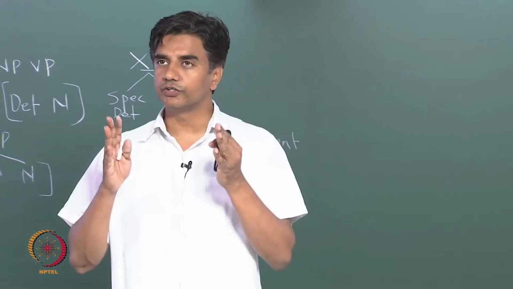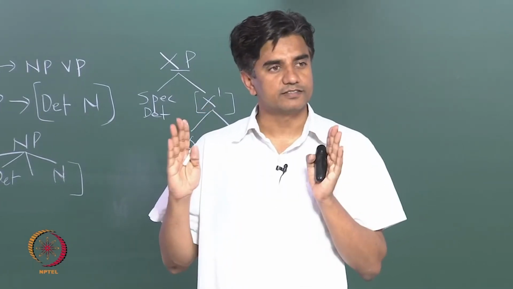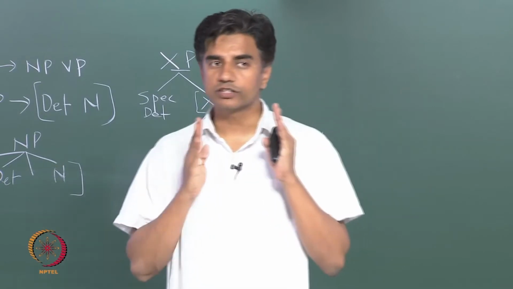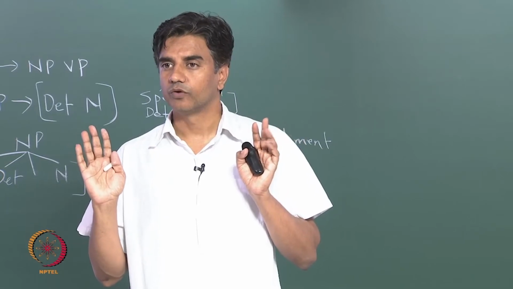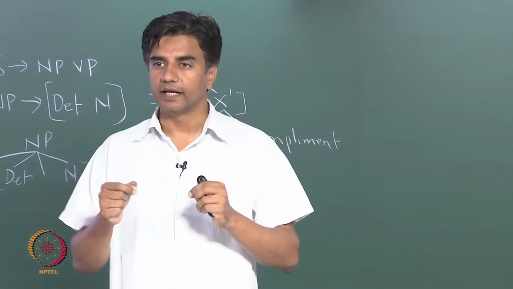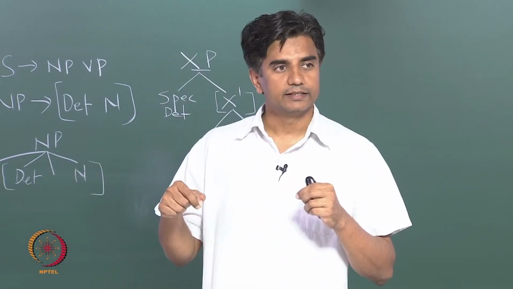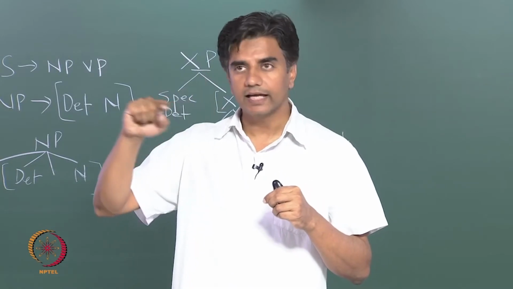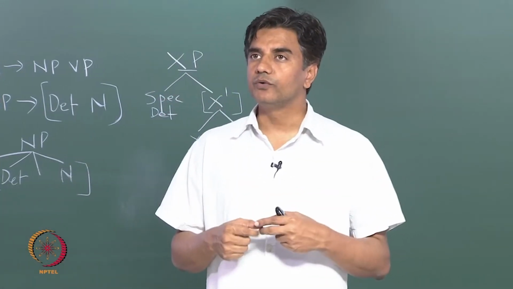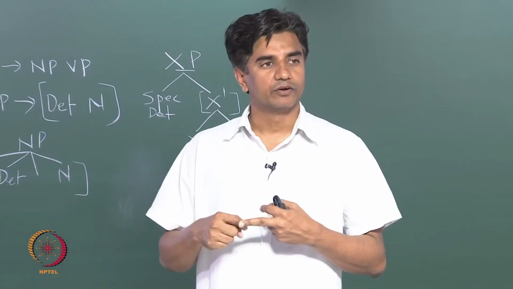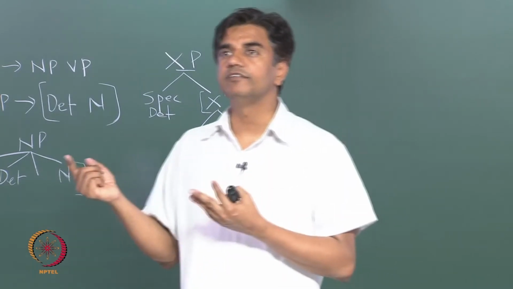Do you agree and understand that "students of physics" is the subject of this sentence? The whole thing, not just "the students", but "students of physics" is the subject of this sentence, right? Which is an NP, but this NP has a PP in it, right? This is why the first NP is N and PP. When you see the VP, you have a V and NP, which is like, and pizza is NP, and then in the evening is PP.